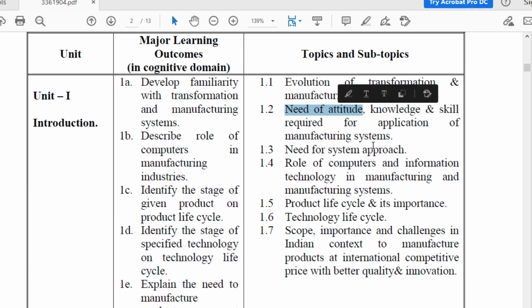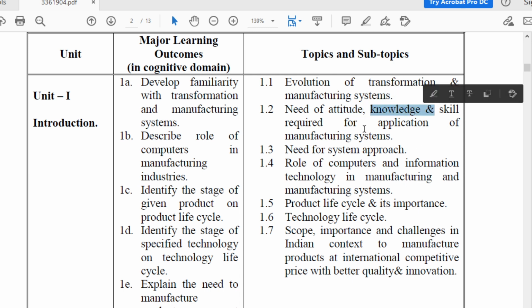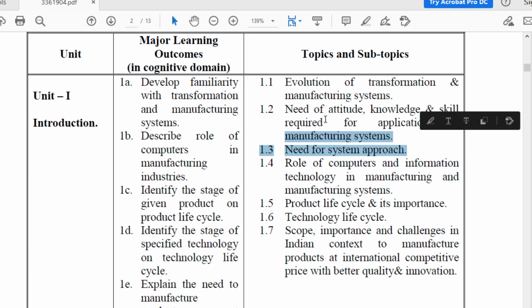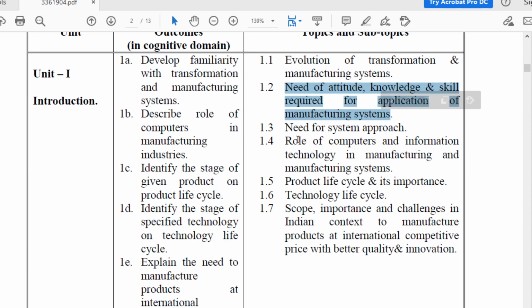Then the second topic is need of attitude, knowledge and skill required for application of manufacturing system. So what kind of attitude of any worker, what kind of knowledge and skill is required to apply manufacturing system in industry, that you are going to learn in this topic.